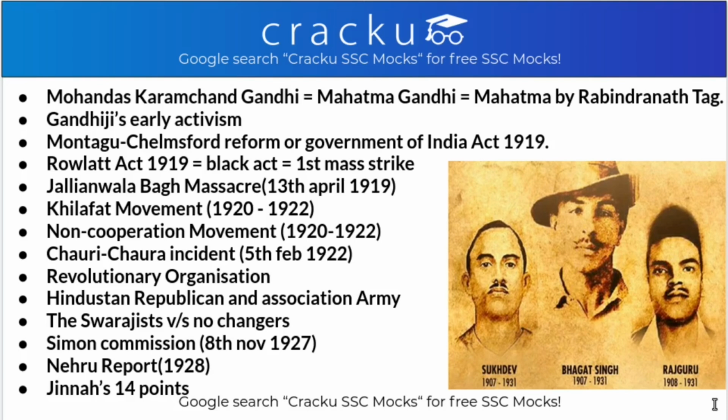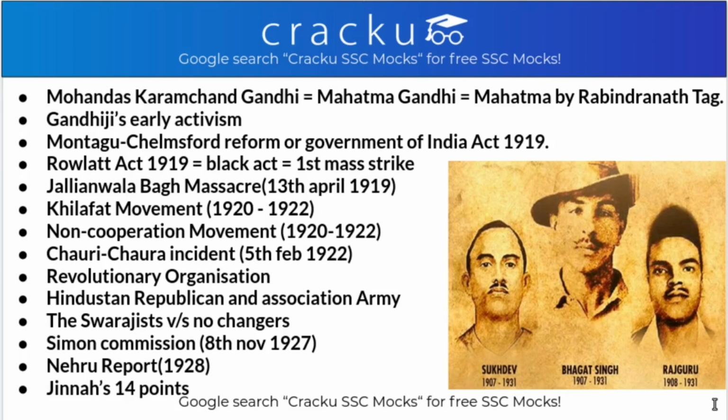Now with this came the phase of the Simon Commission, and that was in the year 1927. On November 8, 1927, Lord Birkenhead sent the Simon Commission to India, which was named after its chairman, Sir John Simon.